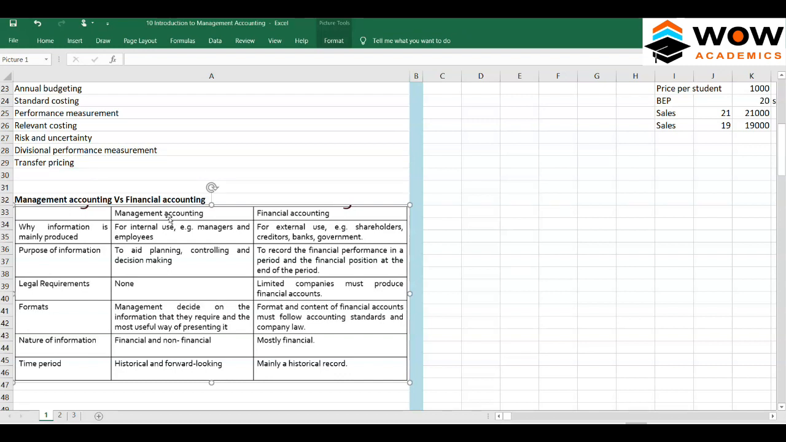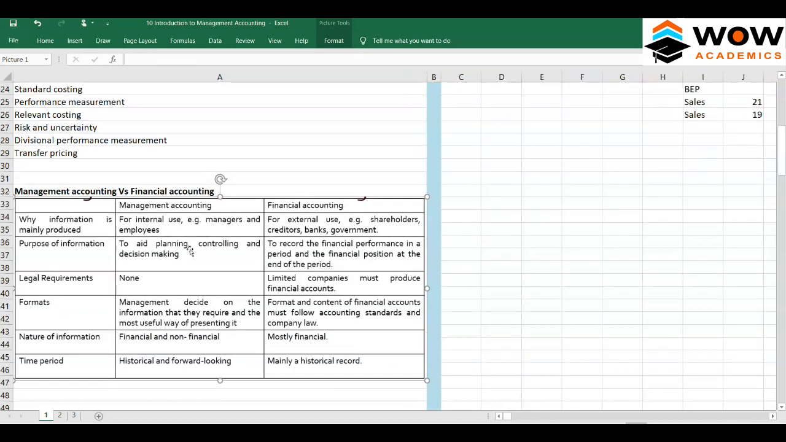So why is information produced? Management accounting information is mainly produced for internal use by managers and employees, and financial accounting is prepared only for the sake of external people: shareholders, creditors, banks, and governments. Management accounting is required to help in planning, controlling, and decision making.